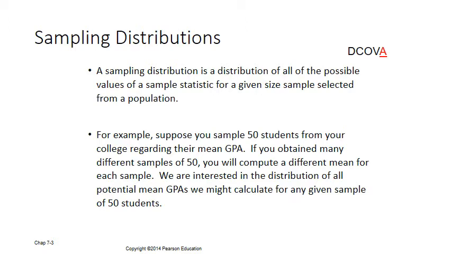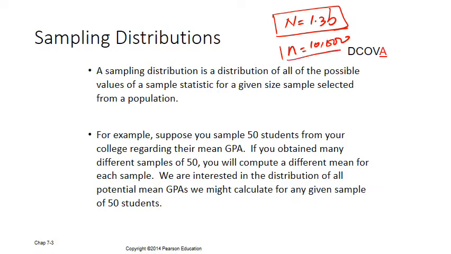So for example, here it says the sampling distribution is a distribution of all possible values of sample statistics given a sample size. Let's say we consider a population of China. We denote it by capital N, 1.3 billion. We always denote population with capital N. Then we take a sample out of this population to test something. Let's say we want to see how many people are infected with, let's say, coronavirus. So we take a sample of, let's say, 10,000 people. We always denote small n with sample size and capital N with the population size.